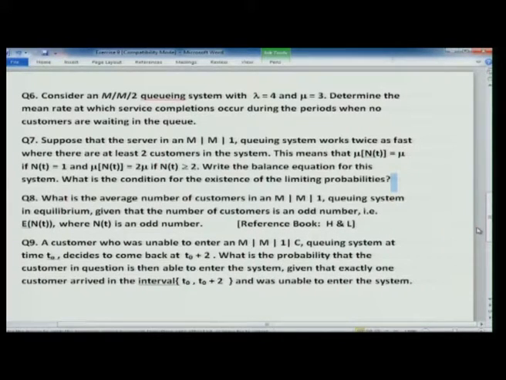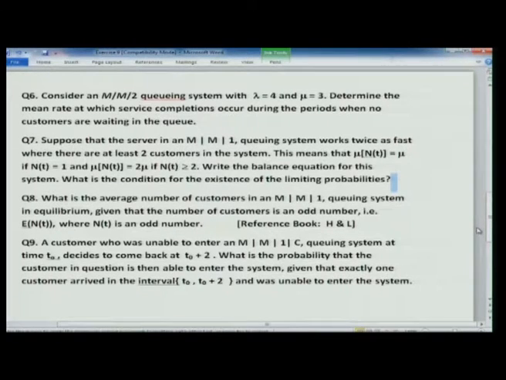Determine the mean rate at which service completions occur during the periods when no customers are waiting in the queue. So here lambda is 4, mu is 3, and so you will compute